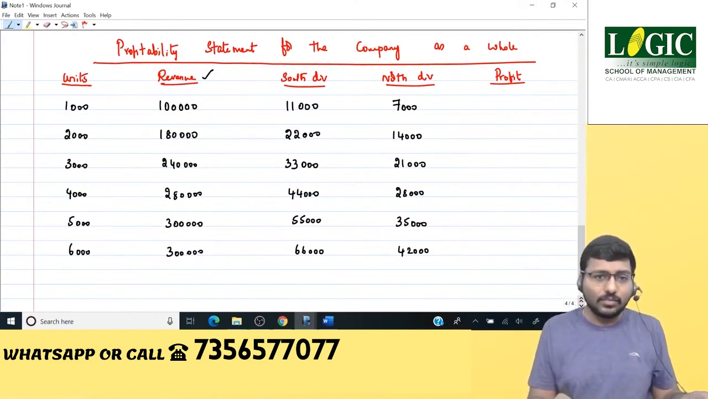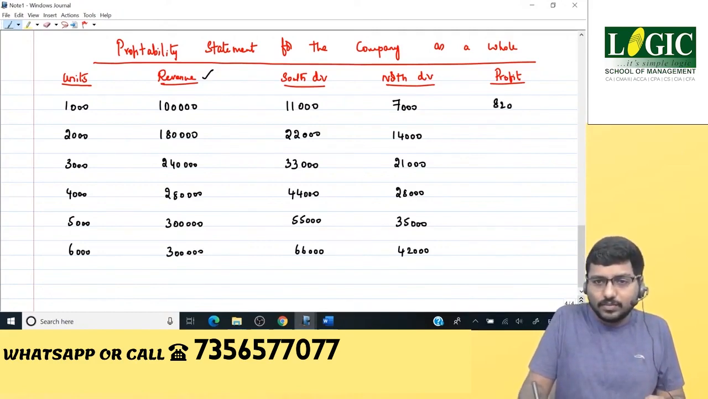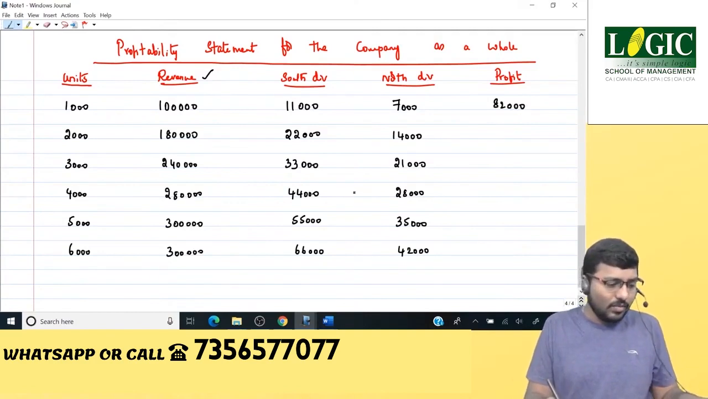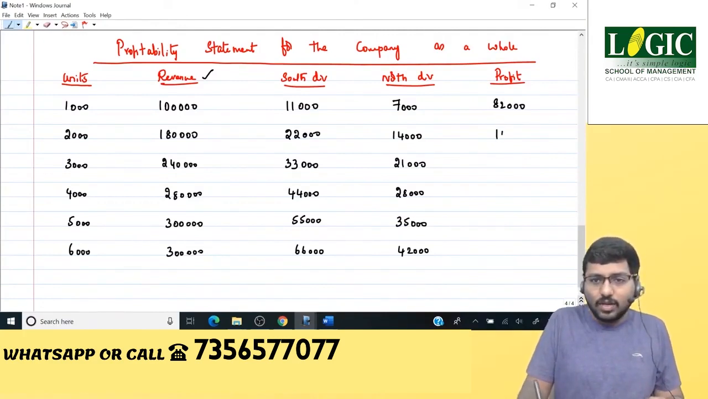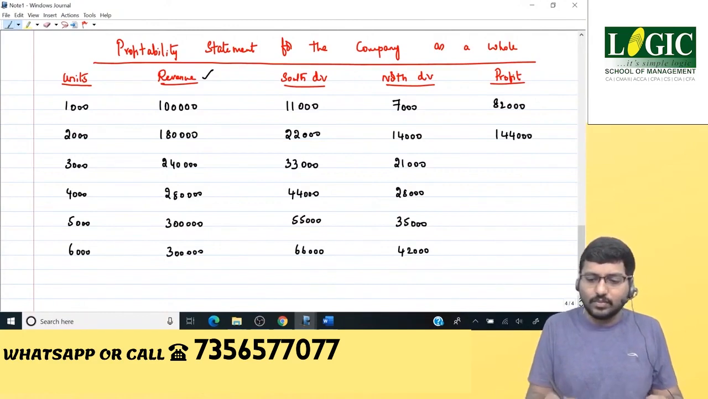Now, what's going to be your profit? 1 lakh minus 11,000 minus 7,000, that is 82,000. Next, 1,80,000 minus 22,000 minus 14,000, that is 1,44,000. Thank you for the confirmation. 2,40,000 minus 33,000 minus 21,000, that is 1,86,000.